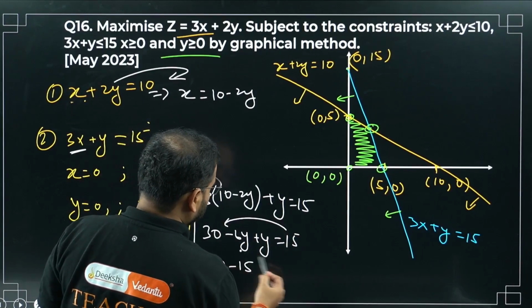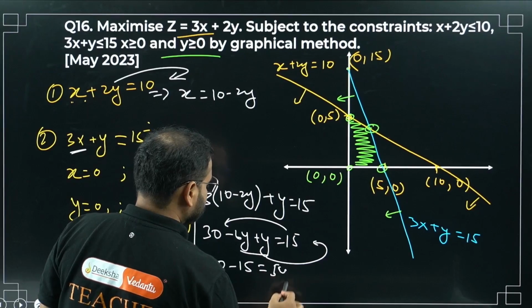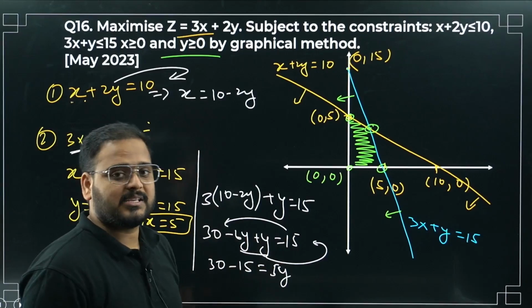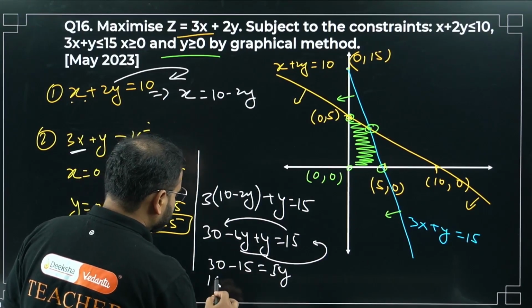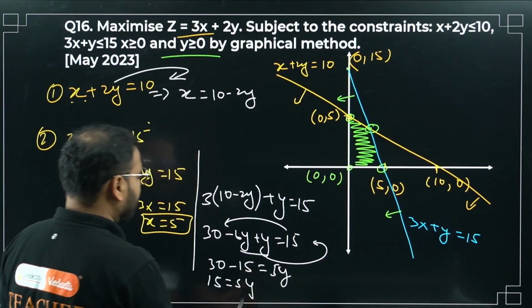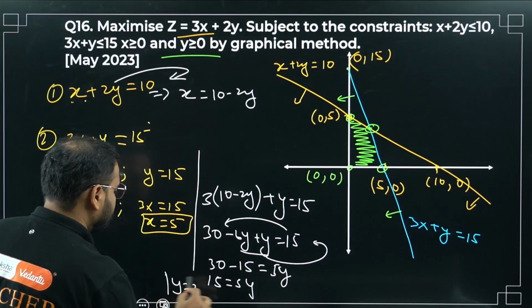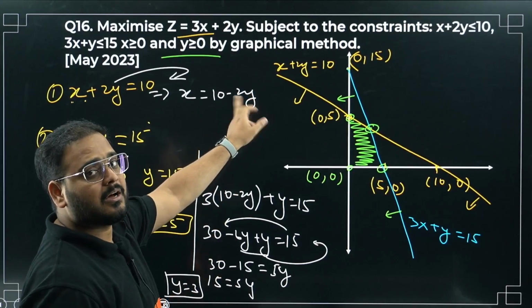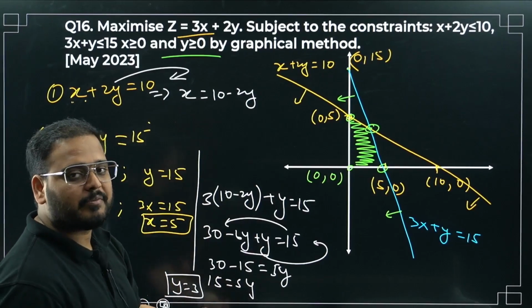Bring it on the other side: plus 5y. Minus 6y plus y is minus 5y, bring on the other side, plus 5y equals 15. So 5y is 15, y equals 15 by 5, so y is 3.